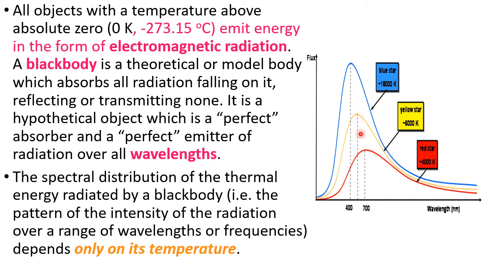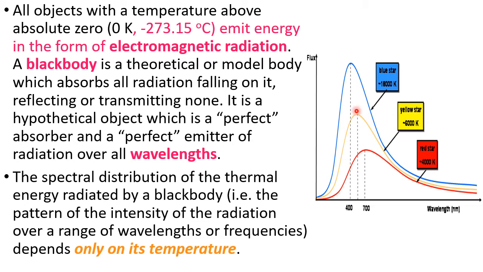But the difference is what? The peak is shifting towards this side. See, earlier it was here, now towards the left side. That means now this is lambda maximum, and the intensity increases. Earlier, lambda maximum was 700 nanometers. Now it is less than 700, but the intensity is more for the yellow line, which is at 6000 Kelvin.